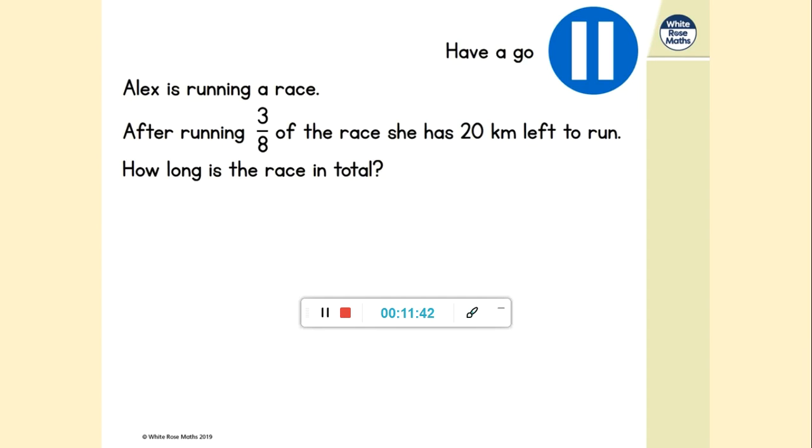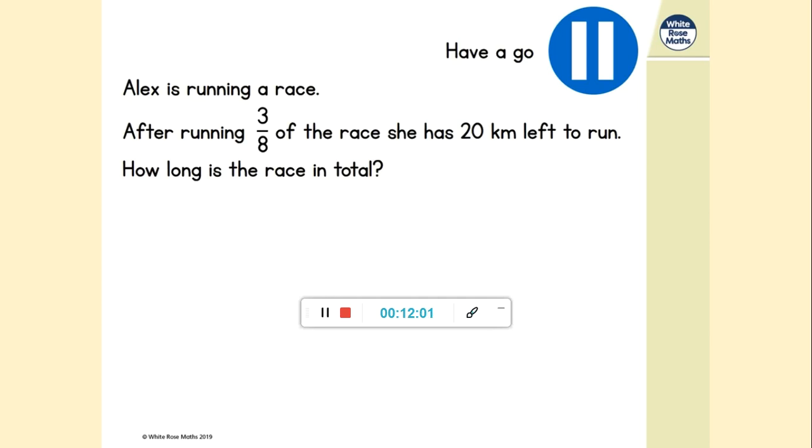Another question for you to have a go at. I'm not going to give you the bar model to use this time, but you draw it out yourself. Okay, this type of question, the labelling of the bar model is the crucial bit of the process to get the answer. Once we've got that labelling accurate, the answer is often quite straightforward.